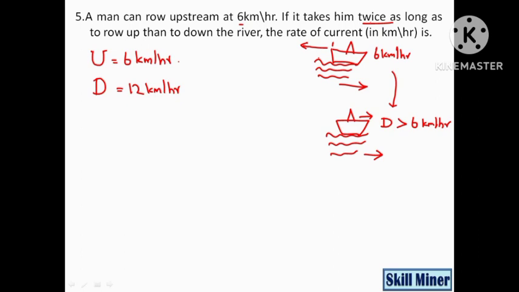So we found upstream speed and downstream speed, and our question is the rate of current, that is the speed of stream, which we need to find. U will be 0.5 into (B minus S). D will be 0.5 into (B plus S).